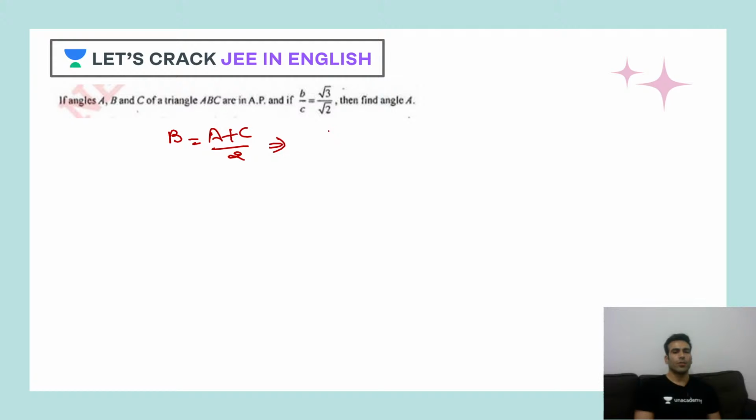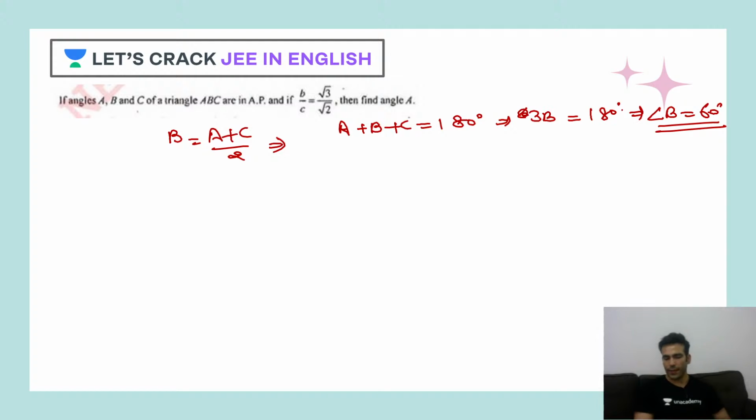Correct? So I know A plus B plus C is 180. So my 3B is 180. So my angle B is basically 60 degrees. Clear? Now I have to find angle A.